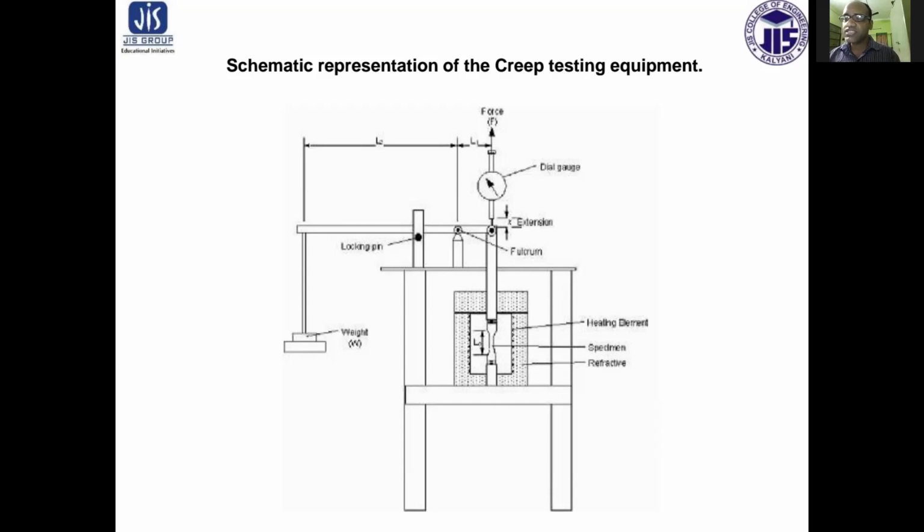The test specimen may be circular, square, or rectangular in cross section. Either a continuous record of deformation with time or a sufficient number of deformation readings with time should be taken over the entire period of testing.